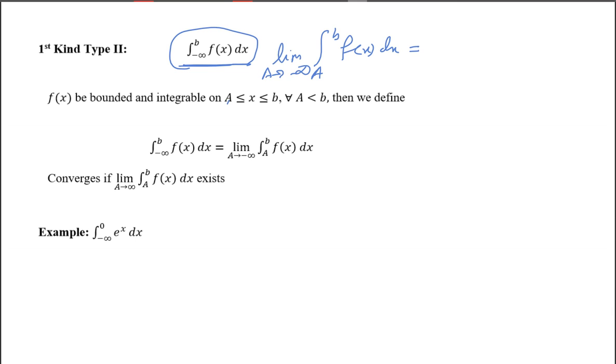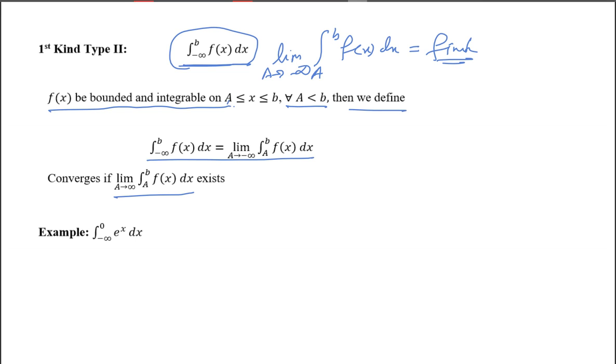If this integration converges to a finite value, then that value will be equal to this improper integration value. Here we have the same condition: f of x must be bounded and integrable over the interval A less than or equal to x less than or equal to b, for all capital A less than b. Then we define this one where this limit exists.